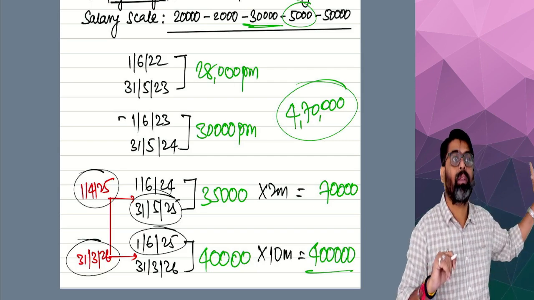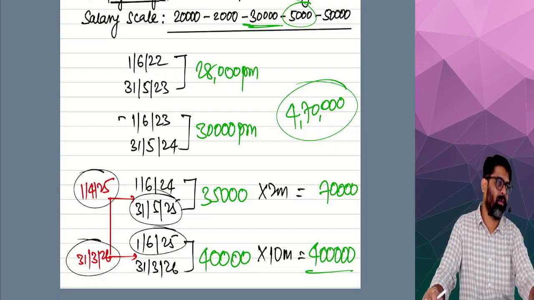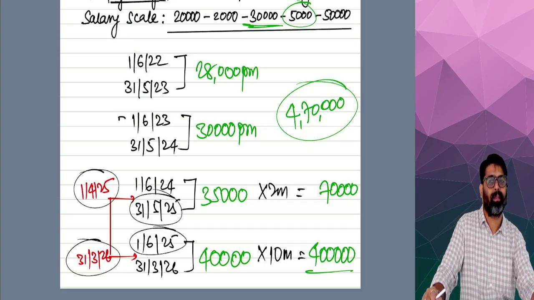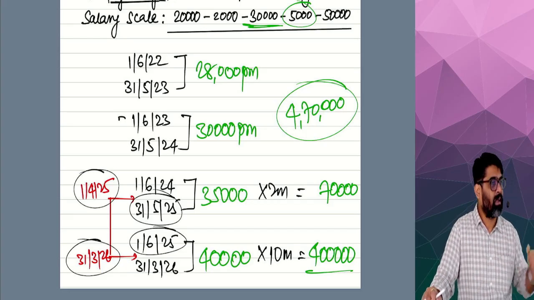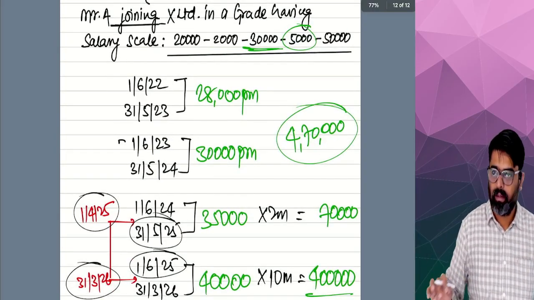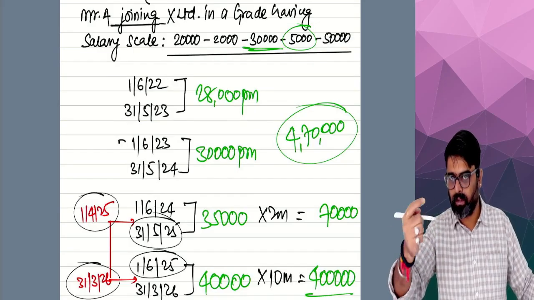We have assumed that. If the question is silent, we have to assume that only. But sometimes they will play with you. They will tell you, in this case, which we are having right now, the salary of each month becomes due on the 1st of next month.